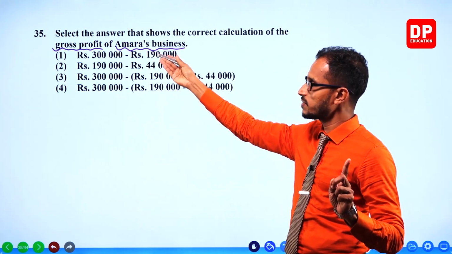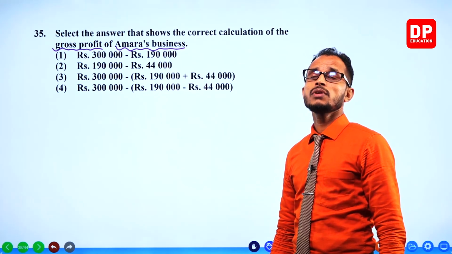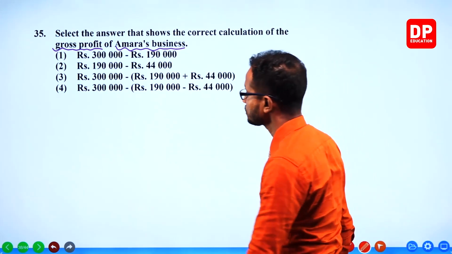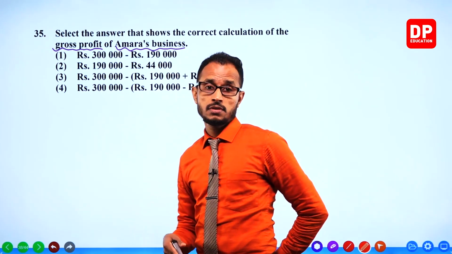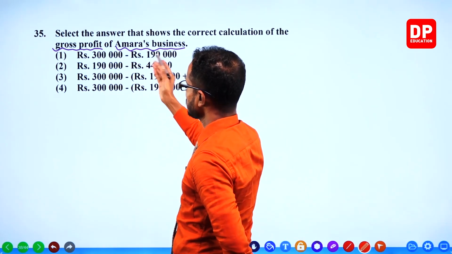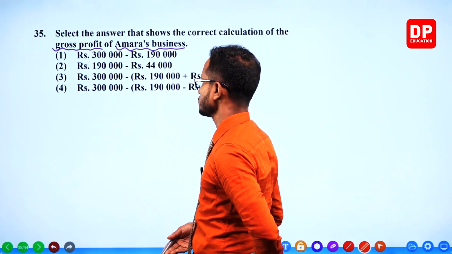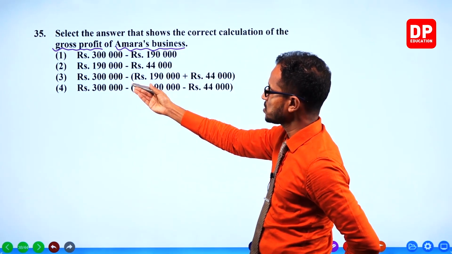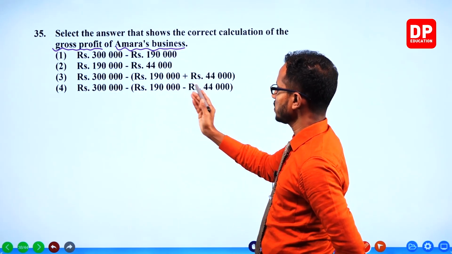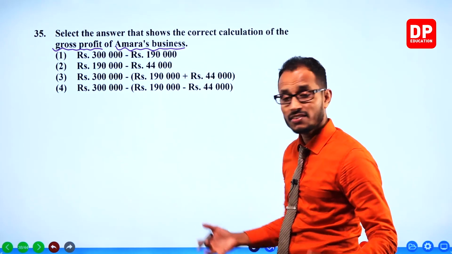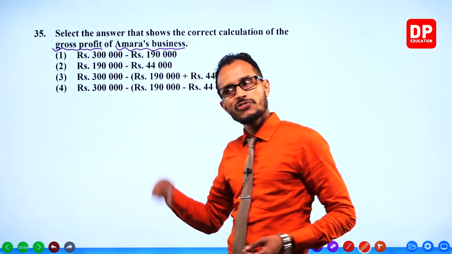They have given a calculation. 300,000 minus 190,000 minus 44,000. Then 300,000 minus 190 plus 44. 300,000 minus 190 minus 44. They have given calculations, okay? We have to figure it out. Let's figure it out.